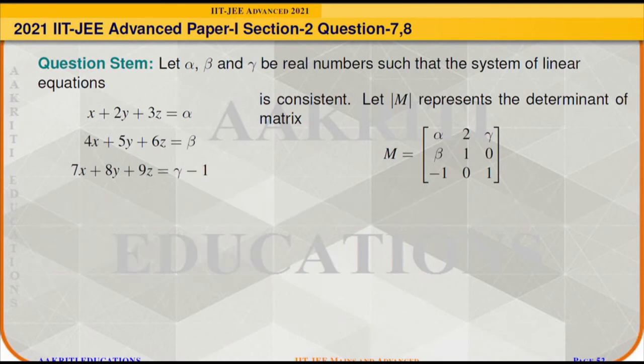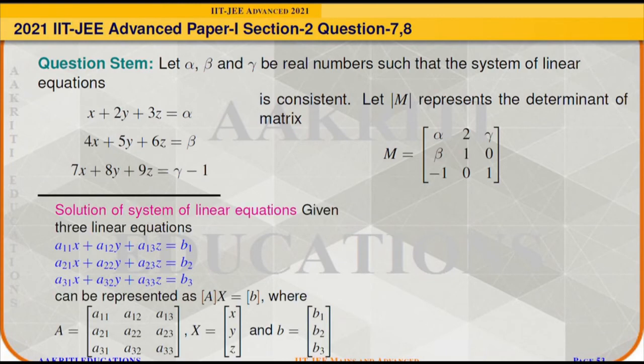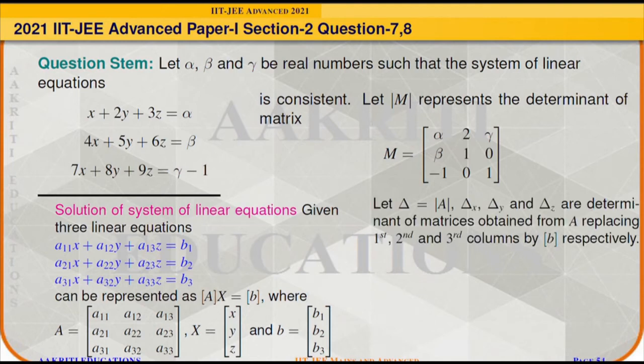Now first we will understand the theory of the system of linear equations. If we are given the three linear equations as written below, which can be written in terms of matrix as Ax is equal to B, where delta is determinant of A, delta x, delta y and delta z are the determinants of the matrices obtained from matrix A after replacing first, second and third column by the vector B respectively.